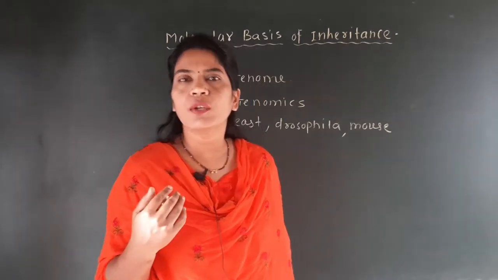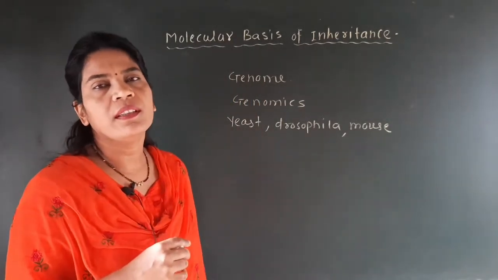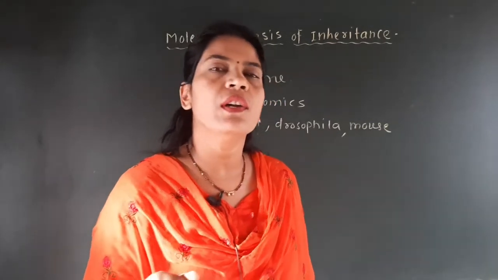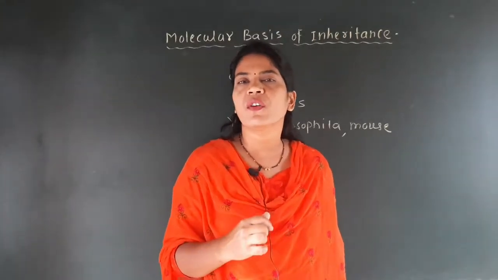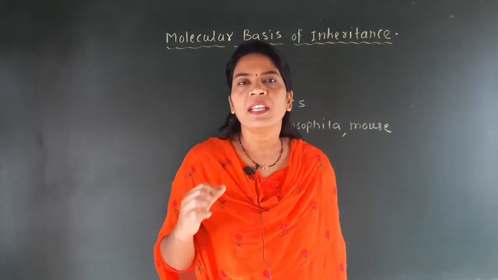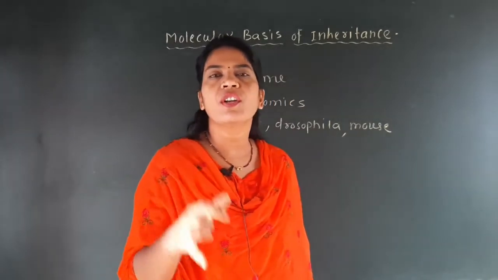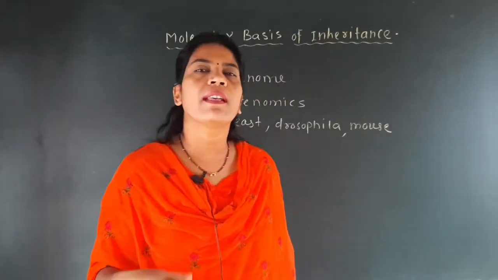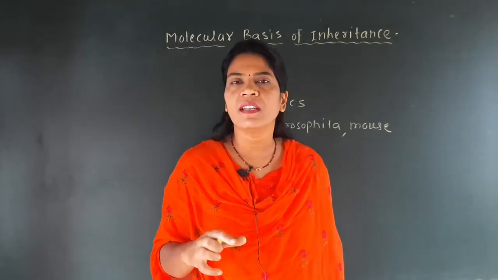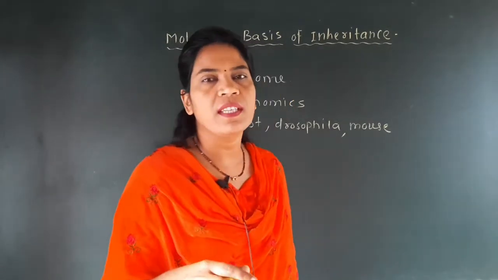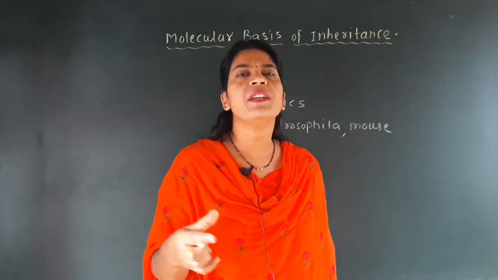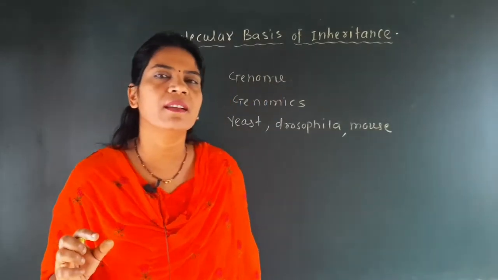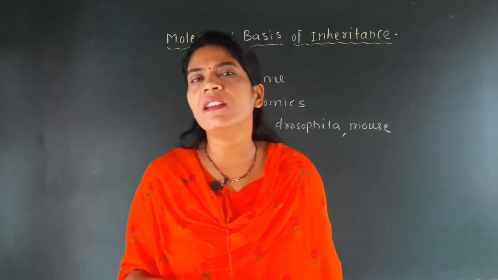Okay, and in the last lecture we have studied there are two types of genomics. One is called structural genomics and the second one is called functional genomics. Then what is meant by structural genomics and what is meant by functional genomics? In structural genomics there is a study of the genome through analysis, sequencing and mapping of genes, which we call structural genes. While in functional genomics there is a study of the sequence of the gene and their expression, that means the study of the sequencing of the gene and their expression or their function in an organism is called functional genomics.